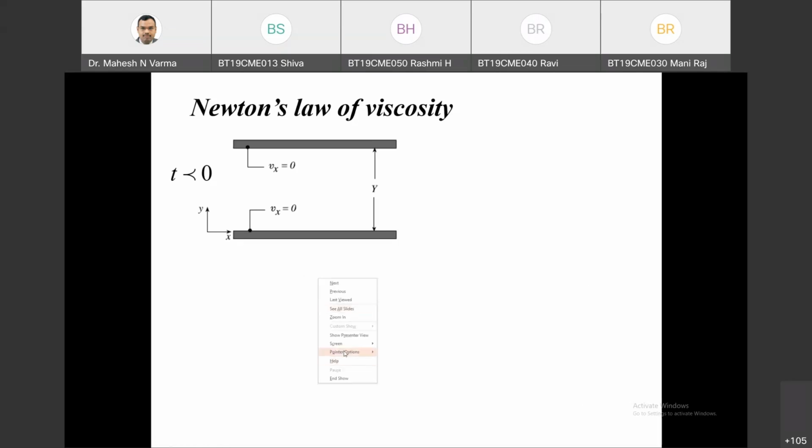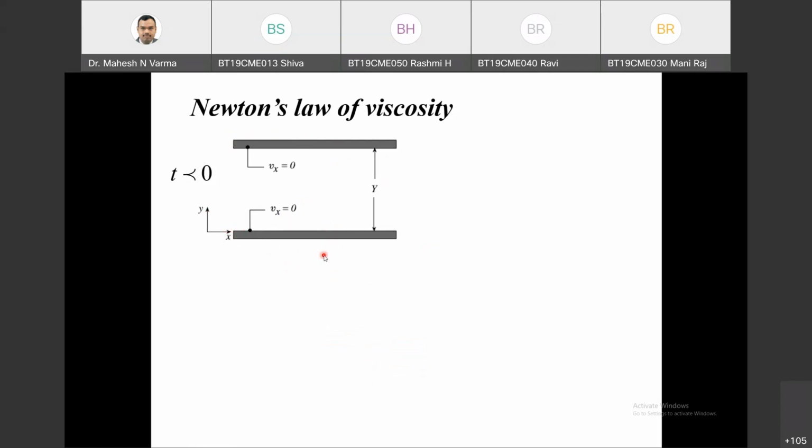Now, can you see this highlighter? Yes, sir. This highlighter is visible to you? It is moving actually. Yes. So whenever I am explaining something, you should concentrate on this highlighter.